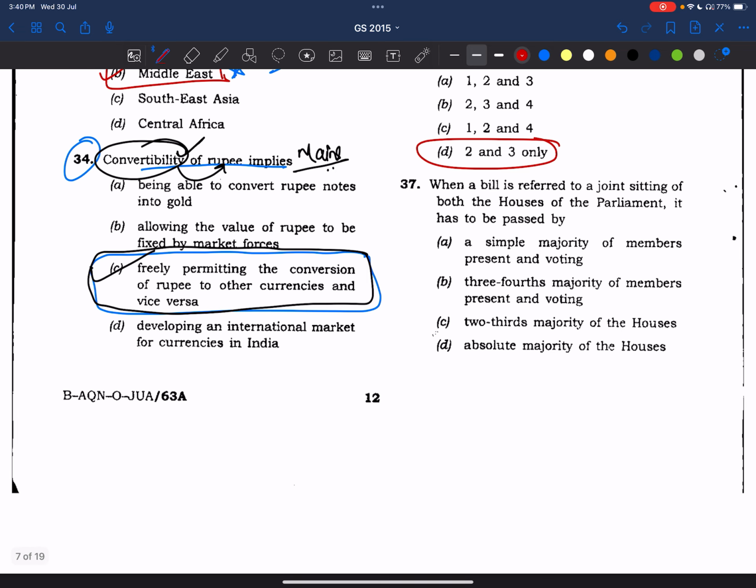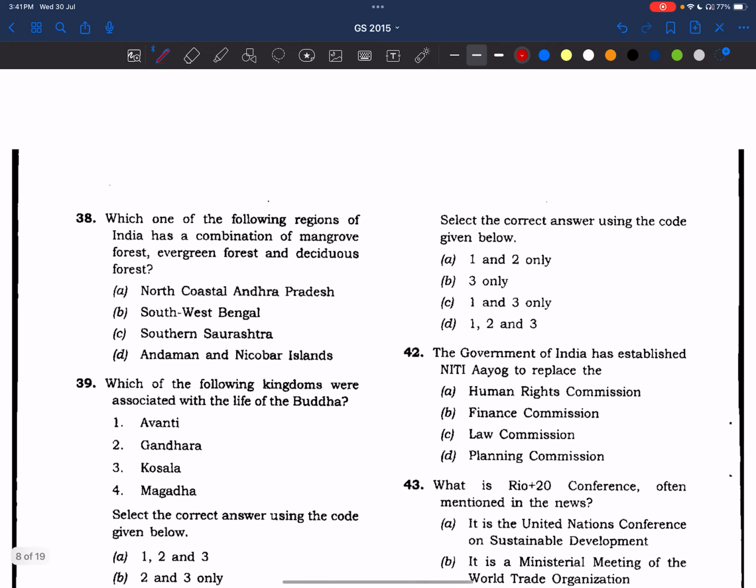When a bill is referred to a joint sitting of both the houses of Parliament, it has to be passed by a simple majority. That's why we read that in most of the cases when a joint sitting is established, it goes in favor of the Lok Sabha only, because the strength of the Lok Sabha is high. This point is there in Laxmikant very clearly. The answer is very simple, nothing much to discuss.